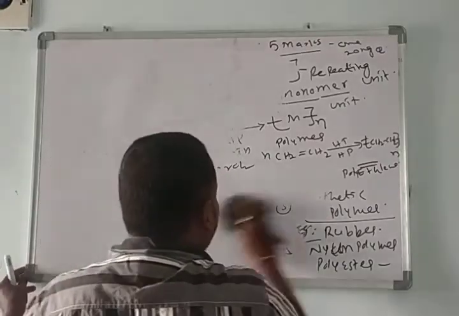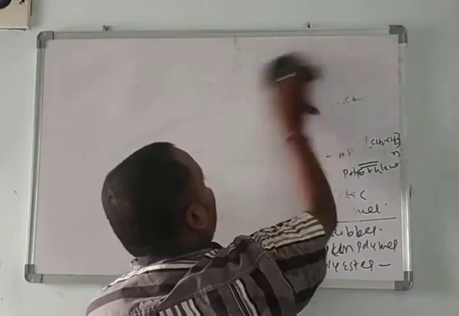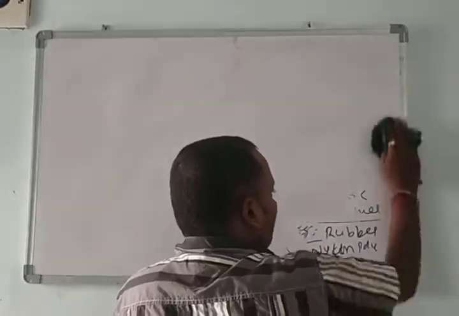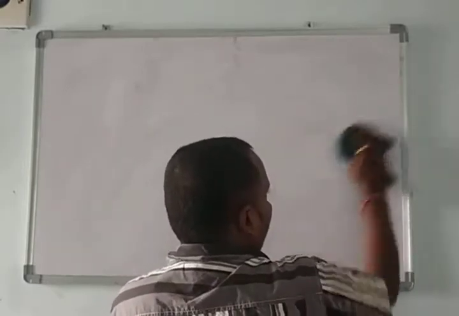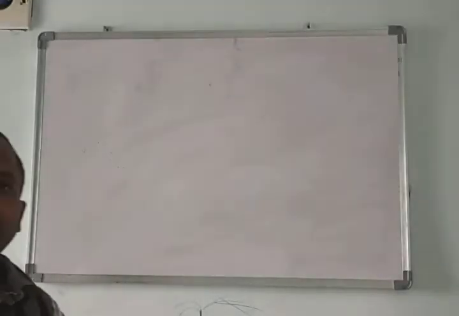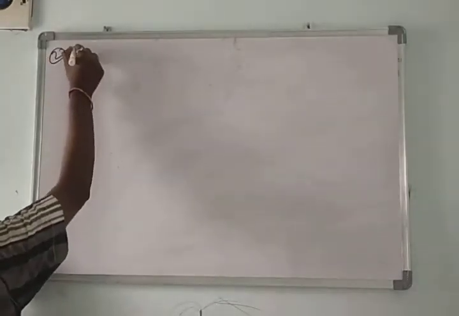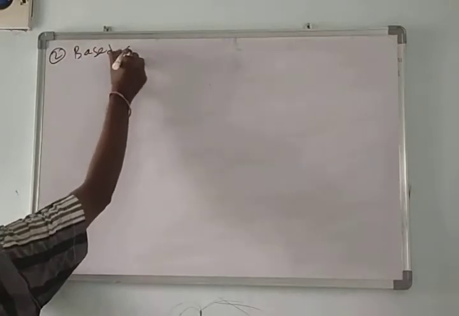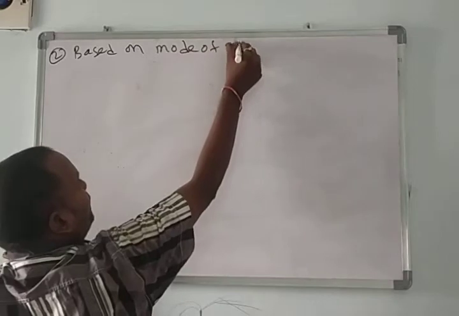Here, the mode of polymerization is based on the reaction between two monomer molecules. This is the second classification.